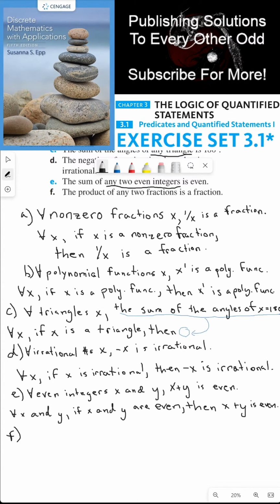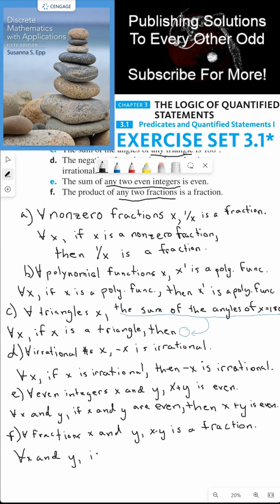And then last is part F. The product of any two fractions is a fraction. We're universally quantifying two fractions. So just like part E, for all fractions, but we need two of them, so we're going to put an x and a y. The product is a fraction, which means xy, x times y, is a fraction. Put another way, for all x and y, if x and y are fractions, x times y is a fraction.